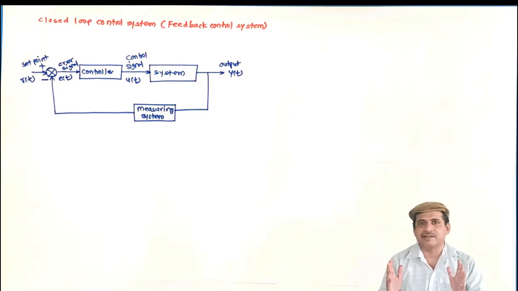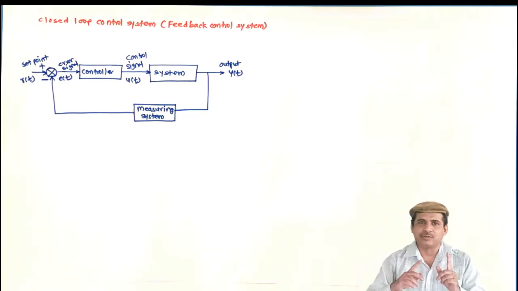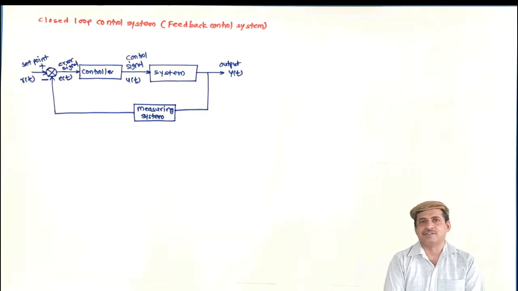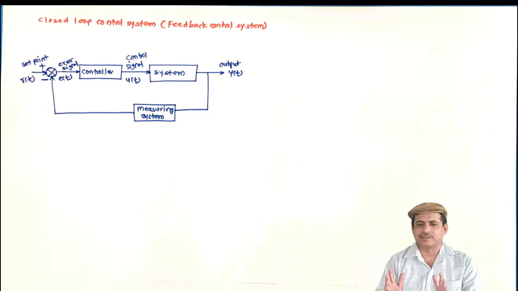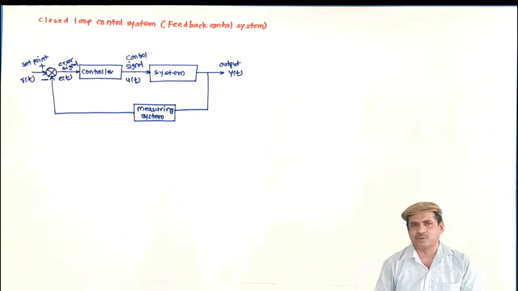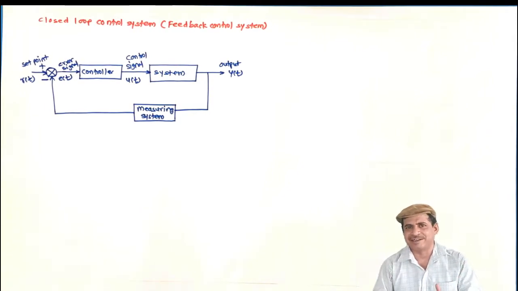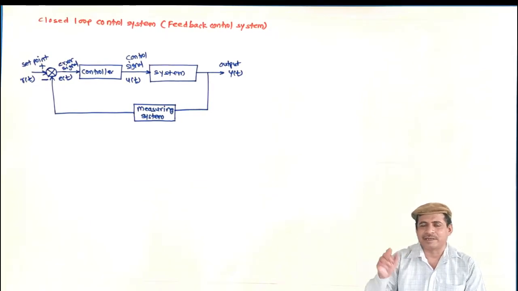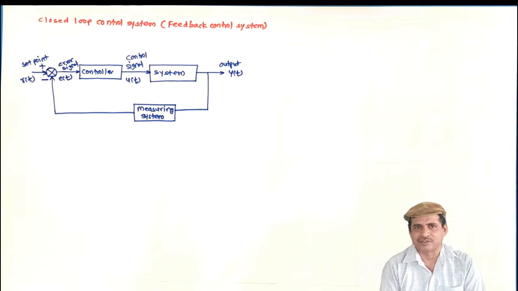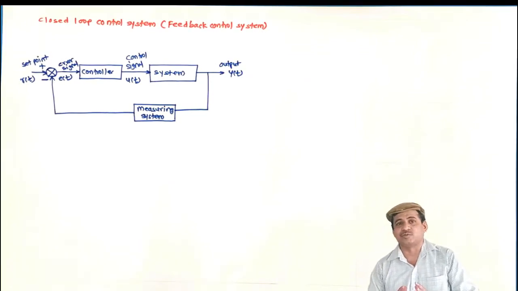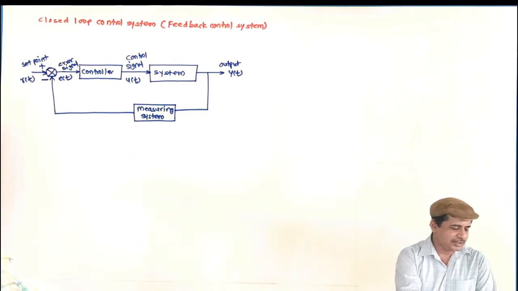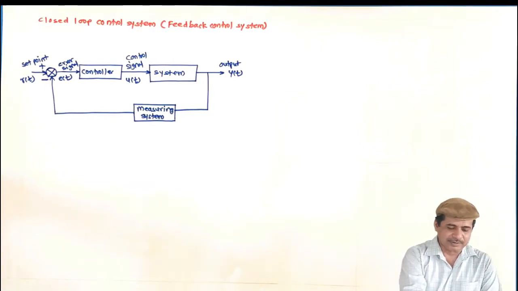Now what is meant by desired dynamic performance? That we will see when we learn the time domain analysis of the system. But for a while, consider that in the previous lecture we have shown tracking dynamics and regulation dynamics that way. So it will move like a desired second order system response. But all these concepts will be elaborated at a later stage. And now let us consider the examples.